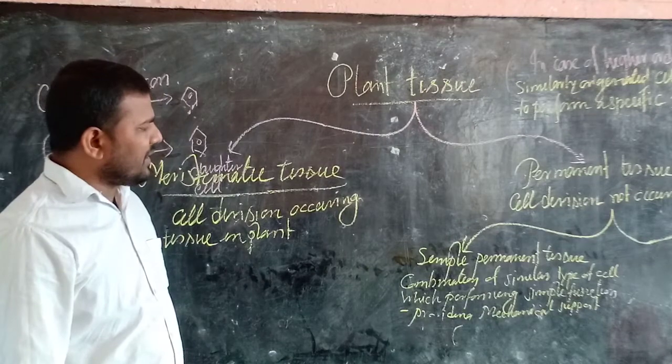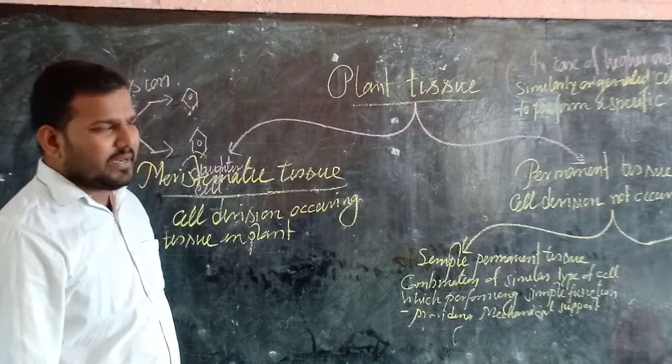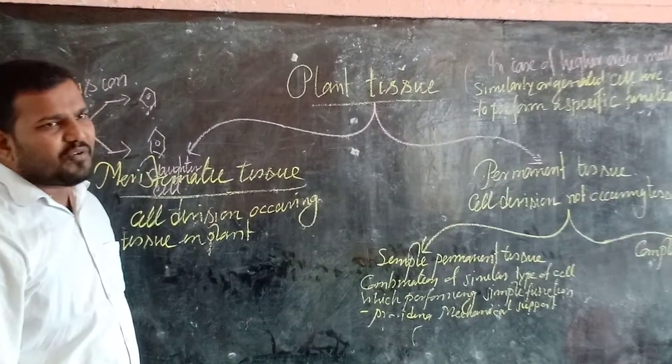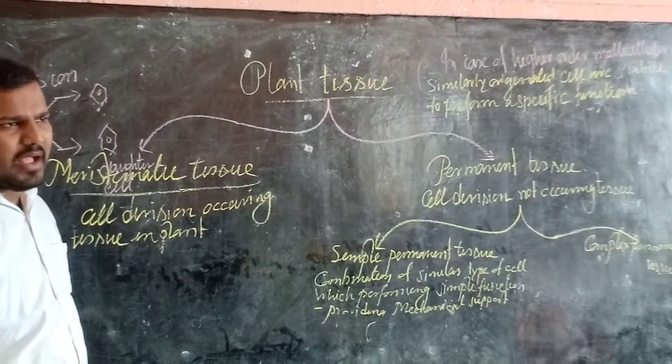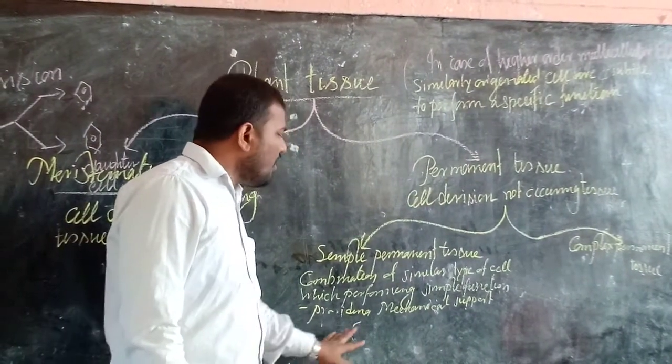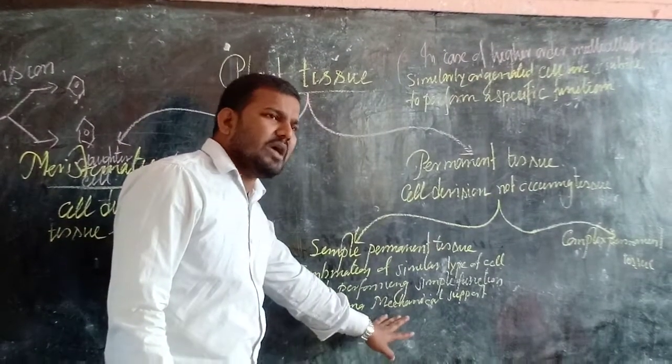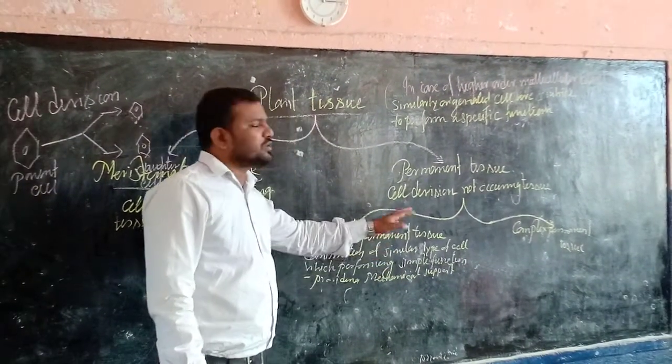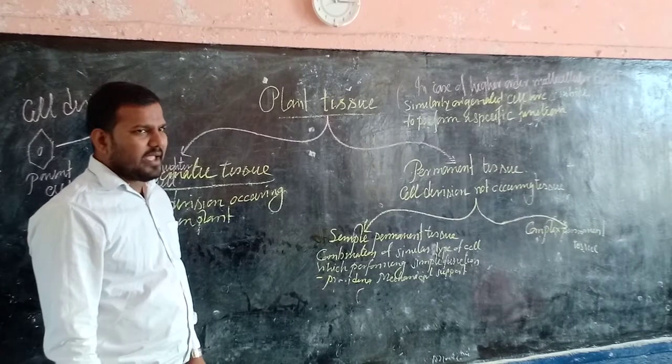So simple permanent tissue will be the combination of similar type of cell which performing the simple function for a plant. It means performing the photosynthesis or providing the mechanical support to the plant. This type of tissue are termed as a simple permanent tissue.